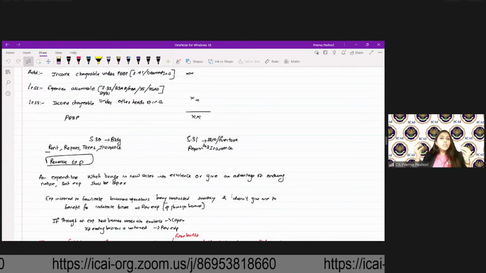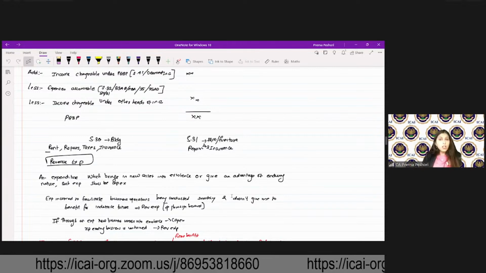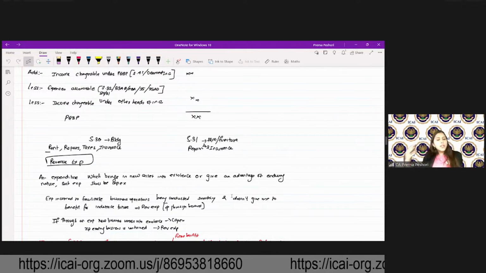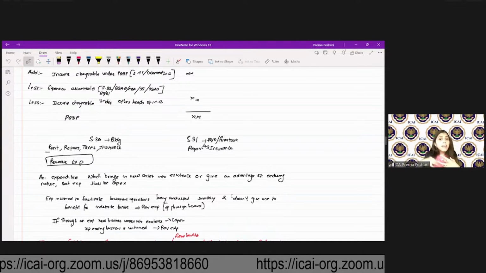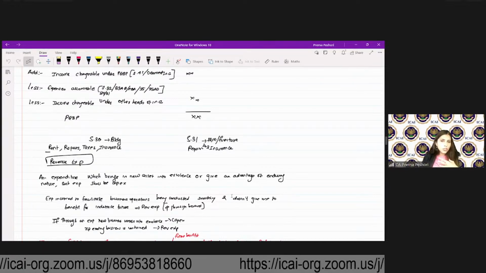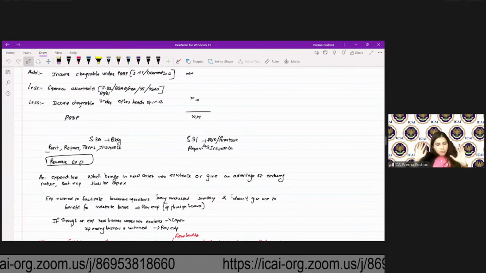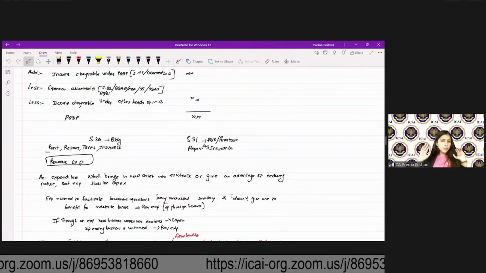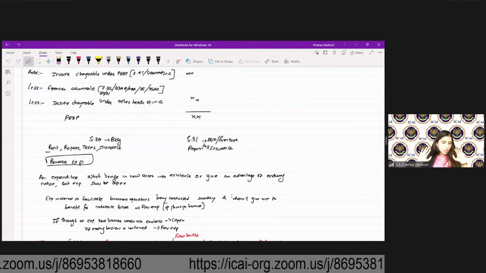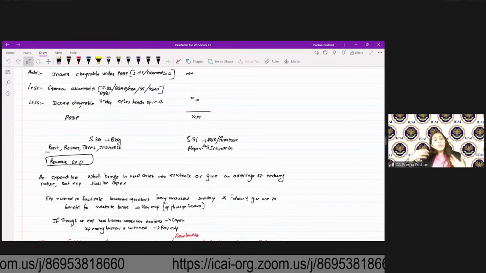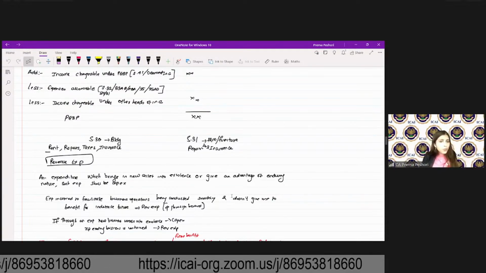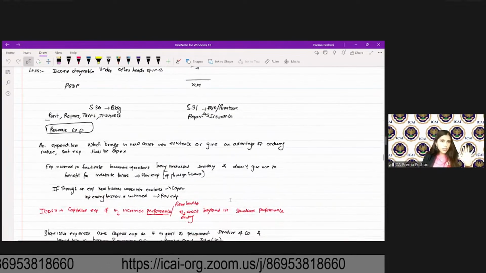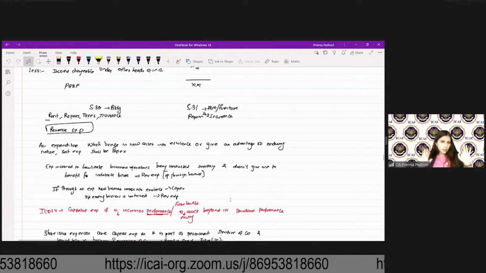Under 31, you have rent, repairs and insurance for the plant and machinery and furniture. Any expenditure which brings in a new asset into existence or gives an advantage of enduring nature, such expenditure will be capital expenditure. Expenditure which is incurred to facilitate the business operations to conduct smoothly is not a capital expenditure, that is a revenue expenditure. If through an expenditure a new business comes into existence, a new asset comes into existence, there is an advantage of enduring nature, that is a capital expense. If existing businesses continue, that is revenue expense.